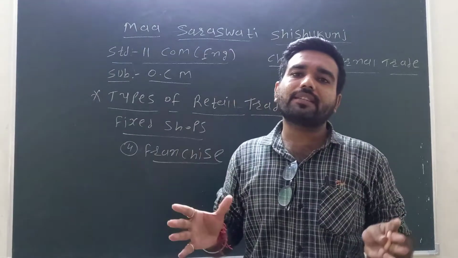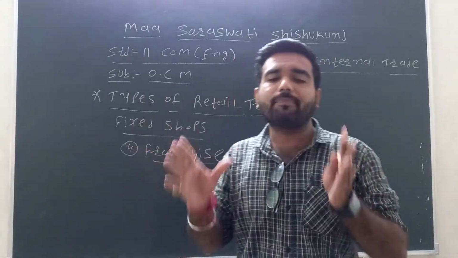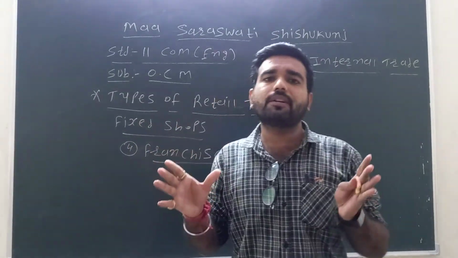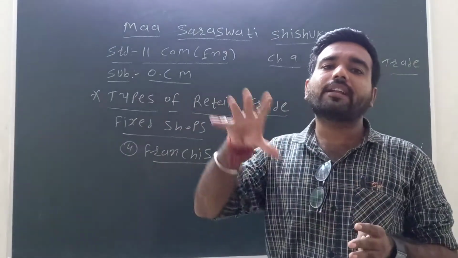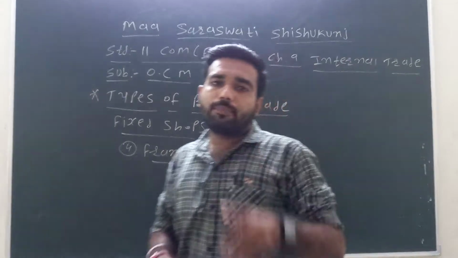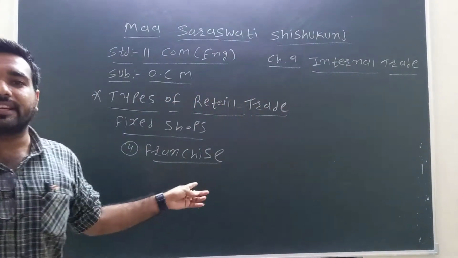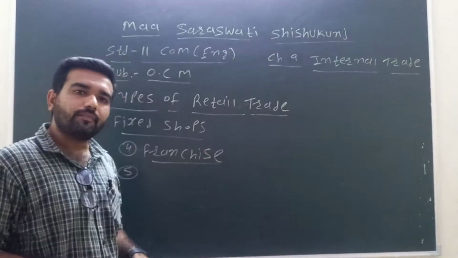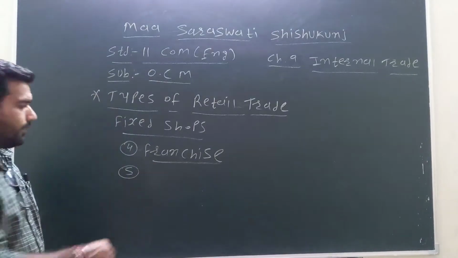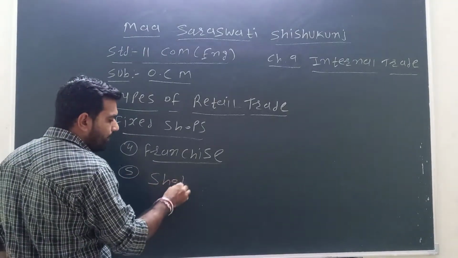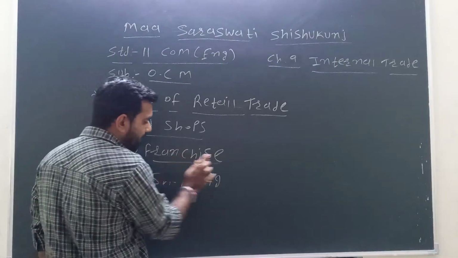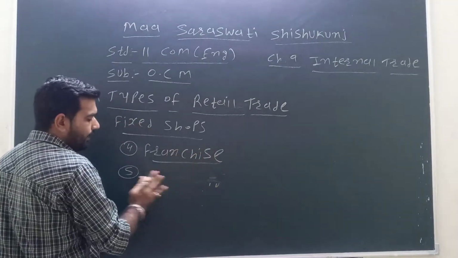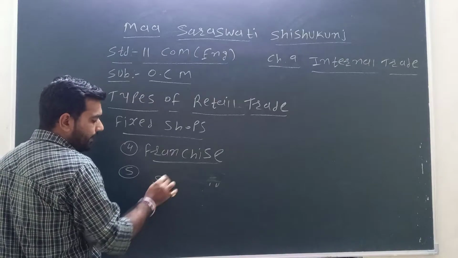All the shop decorations, the color of the shop, the machinery, the fridge, etc. are provided by the company. So the fourth point is the franchise. Now after franchise, the fifth point is the supermarket.